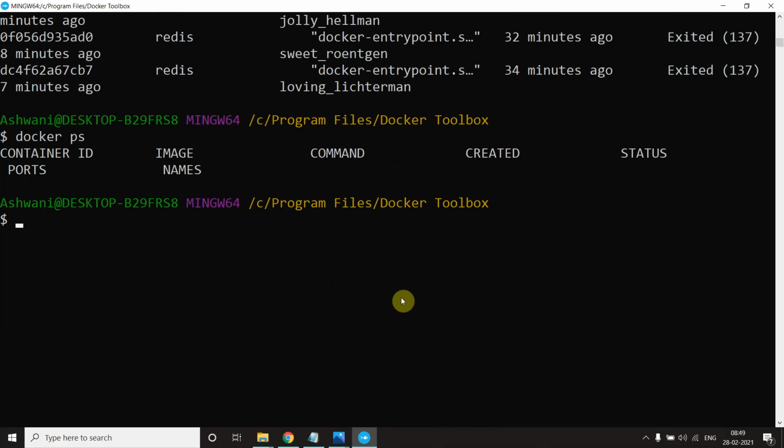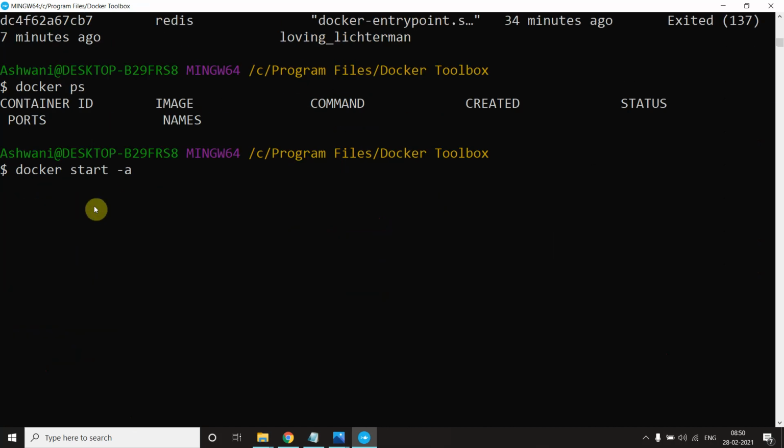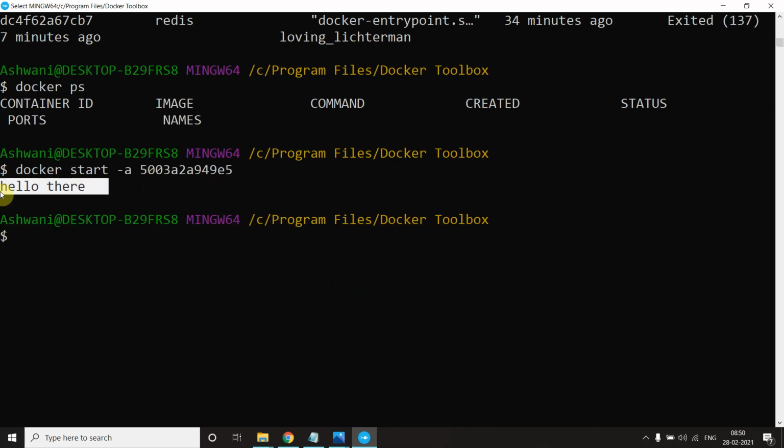So you can say here docker start hyphen a, and for this, the output is hello world. I want to use this one, echo there. Echo there means the output will be hello there. So I will copy this id and paste it here, insert. Yeah, as you see, the output is here.